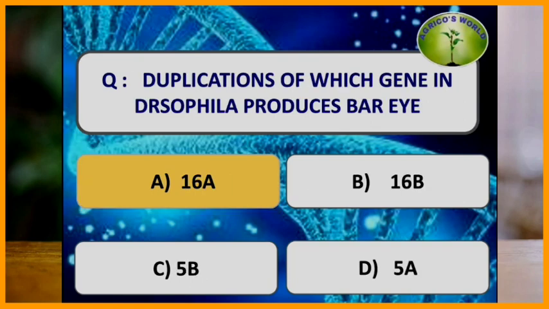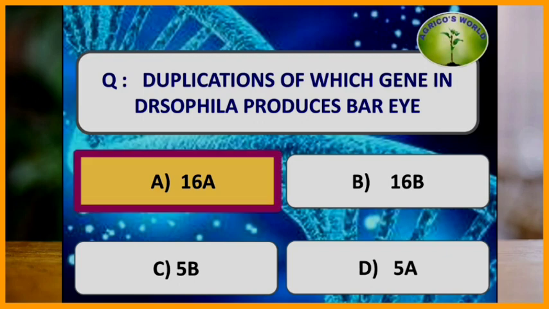Duplication of which gene in Drosophila produces the bar eye? The duplication of the 16A region produces the bar eye in Drosophila. When there is a duplication in a single dose, it produces the oval eye. When there is duplication in a double dose, it produces the bar eye, and when there is a duplication in the triple dose, it produces the ultra bar eye.